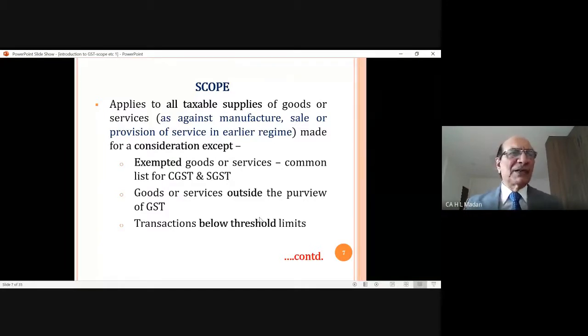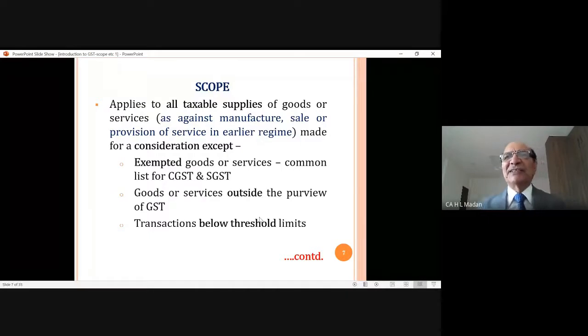Whenever we come to the chapter of registration, we will discuss in detail. So I am leaving it here itself: transaction below threshold limit, if your turnover is less than the prescribed limit for a particular state, then you are not covered, you will be outside the scope of the GST. So what is the scope now?